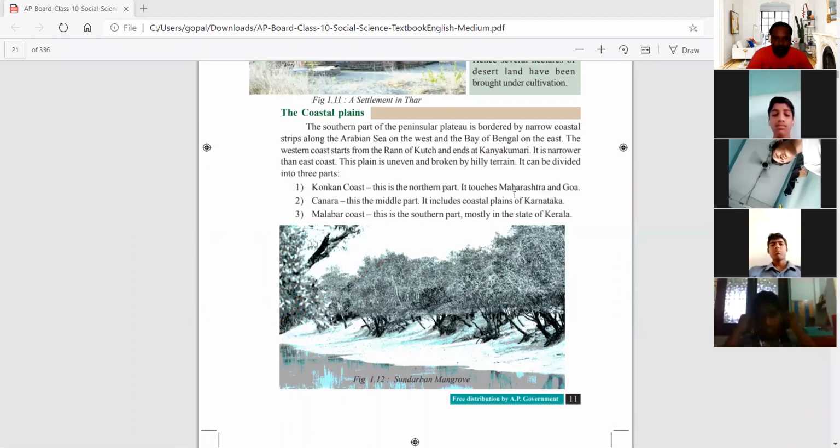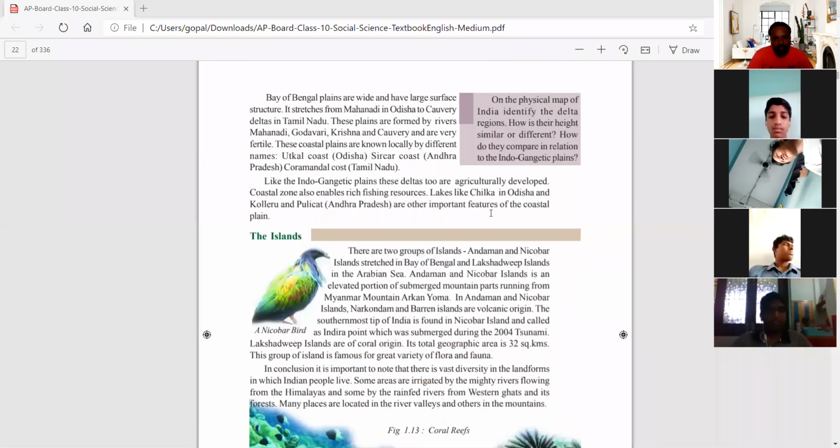See here. Of course, here also it is given, that is eastern coastal plains. The names are given here. So we can see these names. So this paragraph is very important.